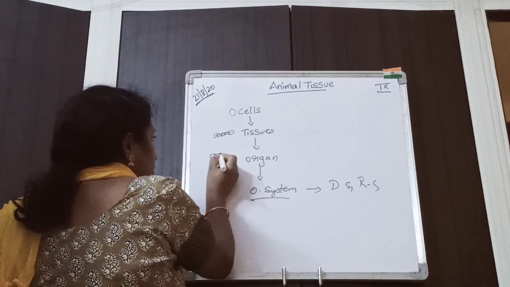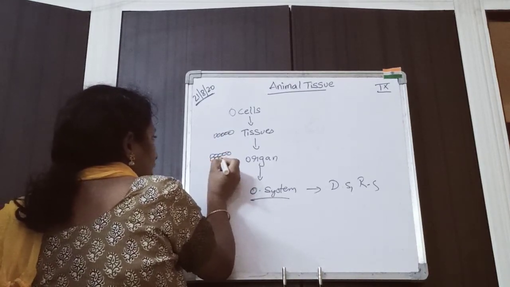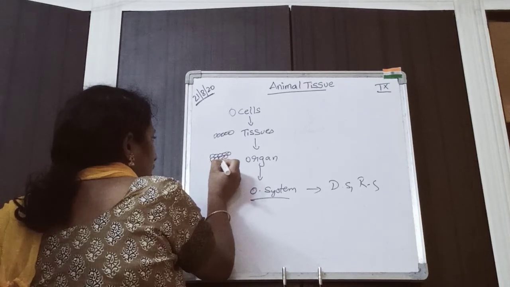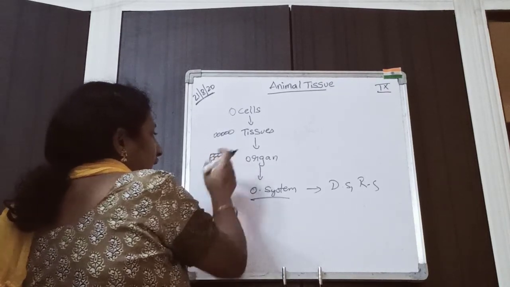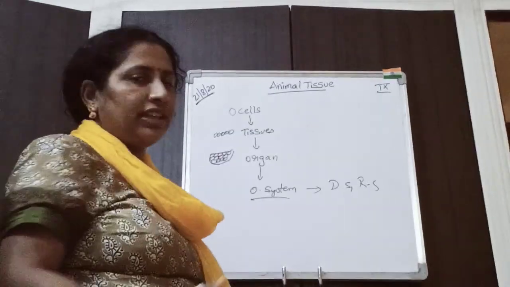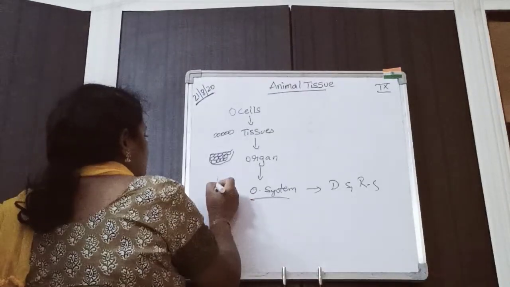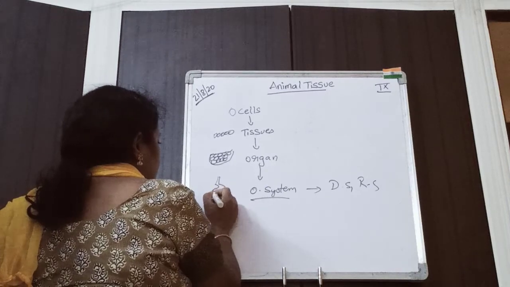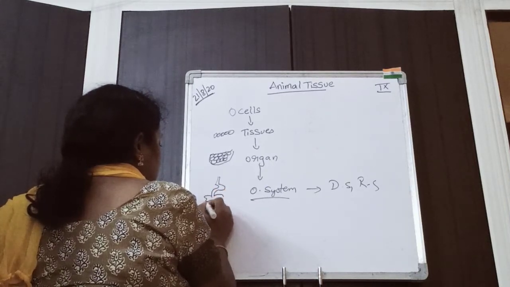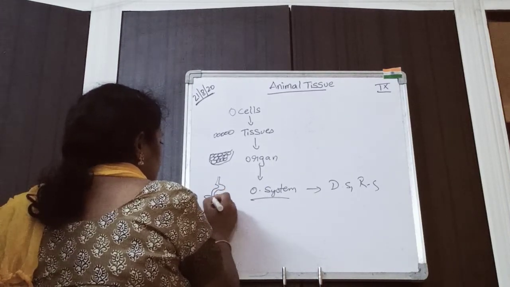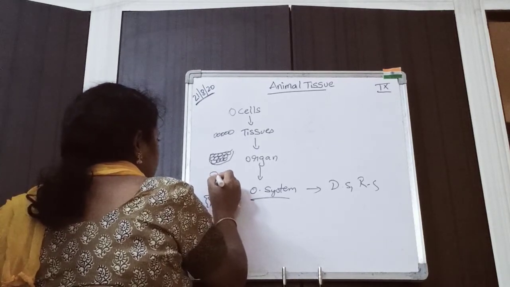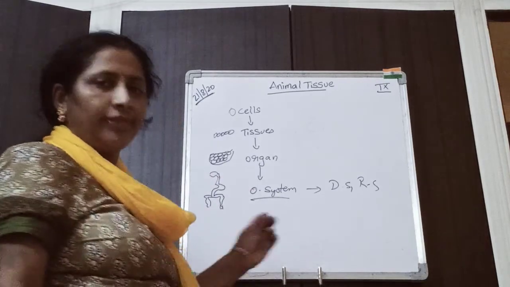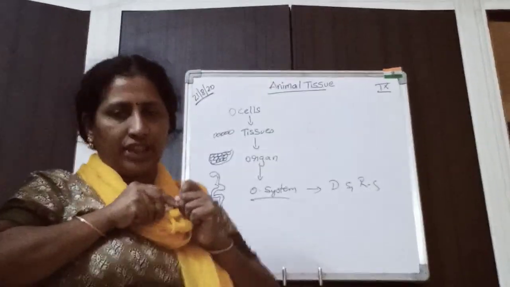A group of tissues combines to form an organ. And a group of organs combines to form an organ system. This is our organ system. Clear? So this is about tissues.